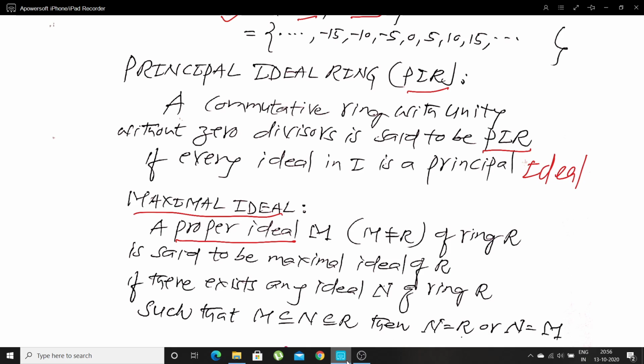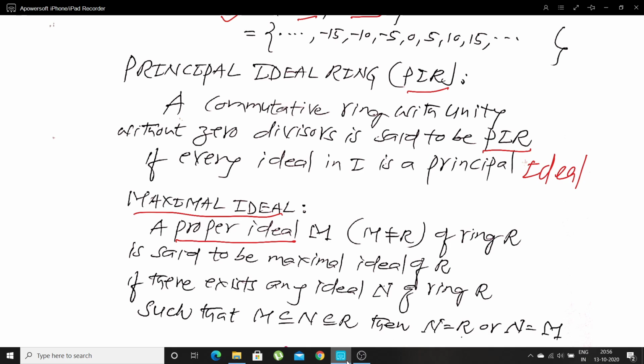There are two types of ideals, namely improper ideal and proper ideal. It is the same as subring. In the subring also we observe improper subring and proper subring. To define a maximal ideal, we need a proper ideal.